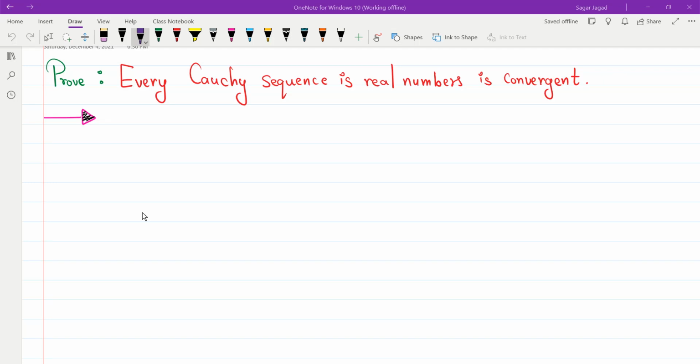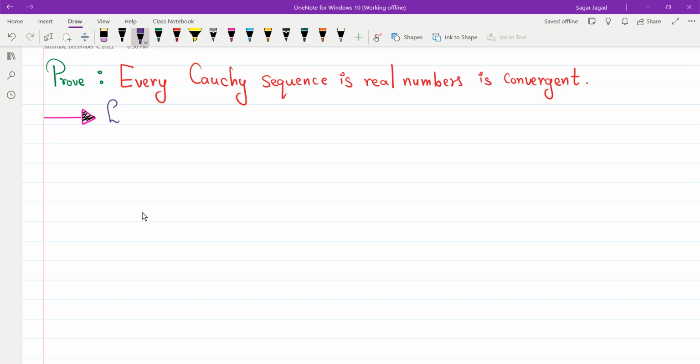Welcome to this video. In this video, we're going to prove this result that every Cauchy sequence in real numbers is convergent. We already know that every convergent sequence is Cauchy, but in real numbers, the converse of it is also true. That is, every Cauchy sequence is convergent. We want to prove this result for every Cauchy sequence.